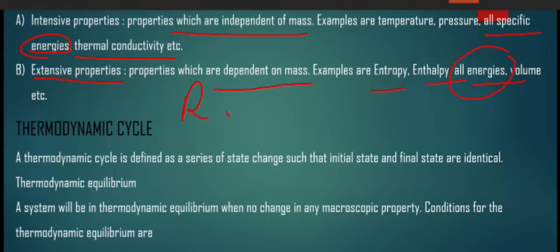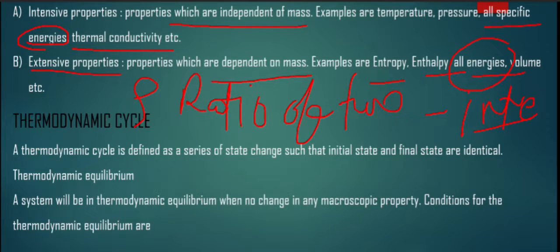Ratio of two extensive is intensive. For example, rho, density.